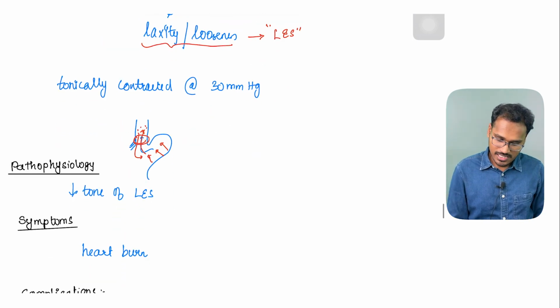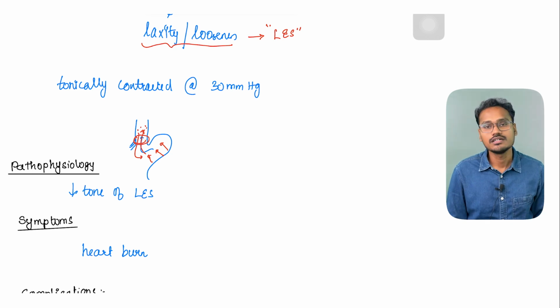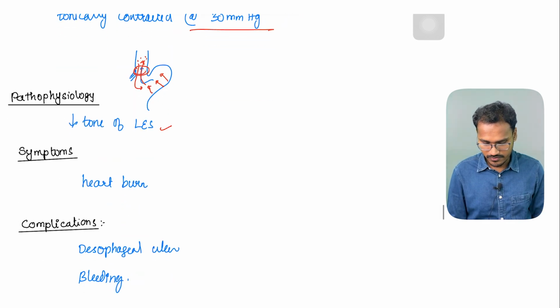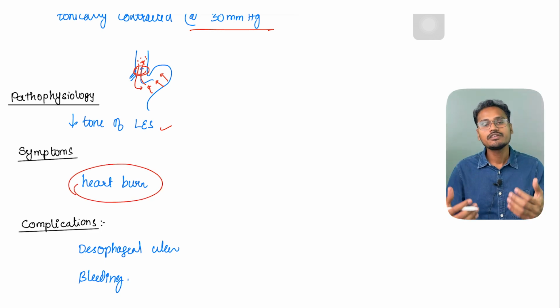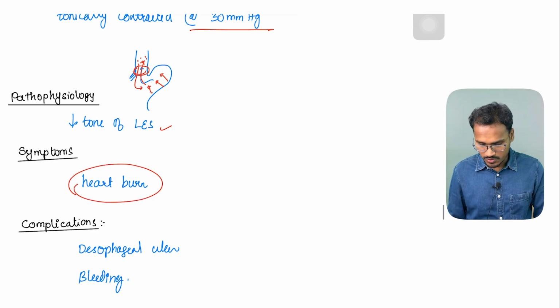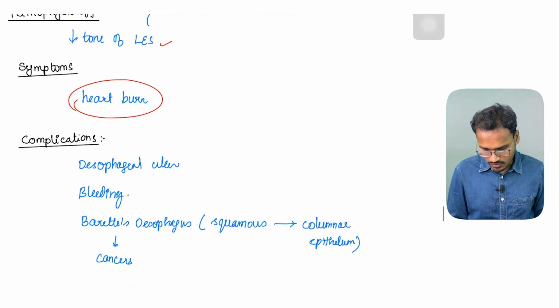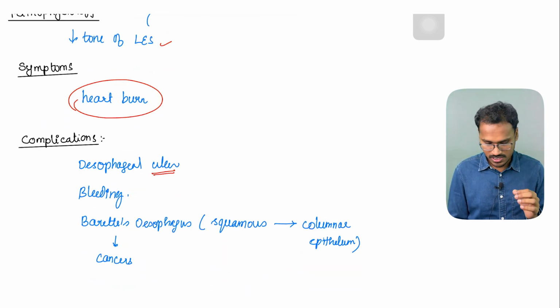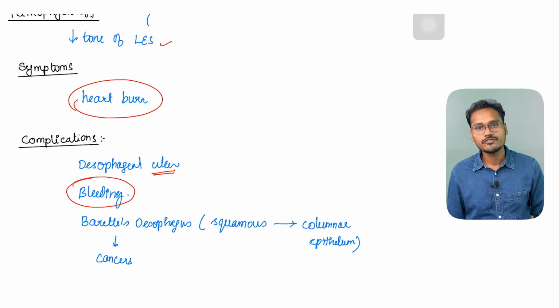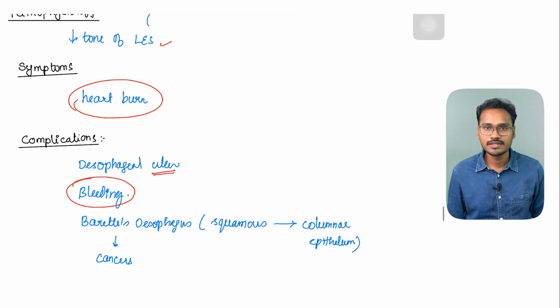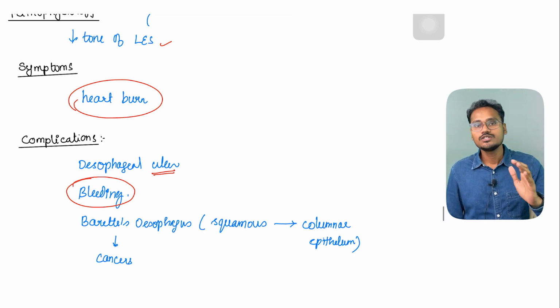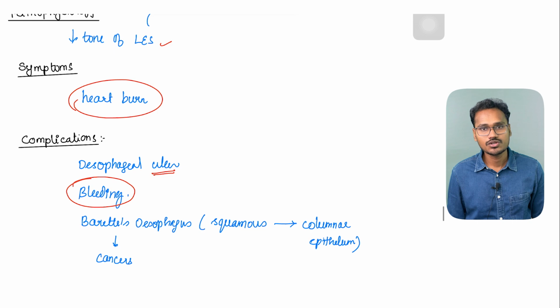Generally the tone of the LES is around 30 mm of Hg. Whenever there is a decrease in tone, there is a reflex which is going to cause heartburn. But if it is happening for a very long time, what is going to happen? The esophagus will go for ulcer and it can cause severe bleeding. It can go for perforation, just like the peptic ulcer disease. And sometimes it can turn into some kind of cancerous conditions also.